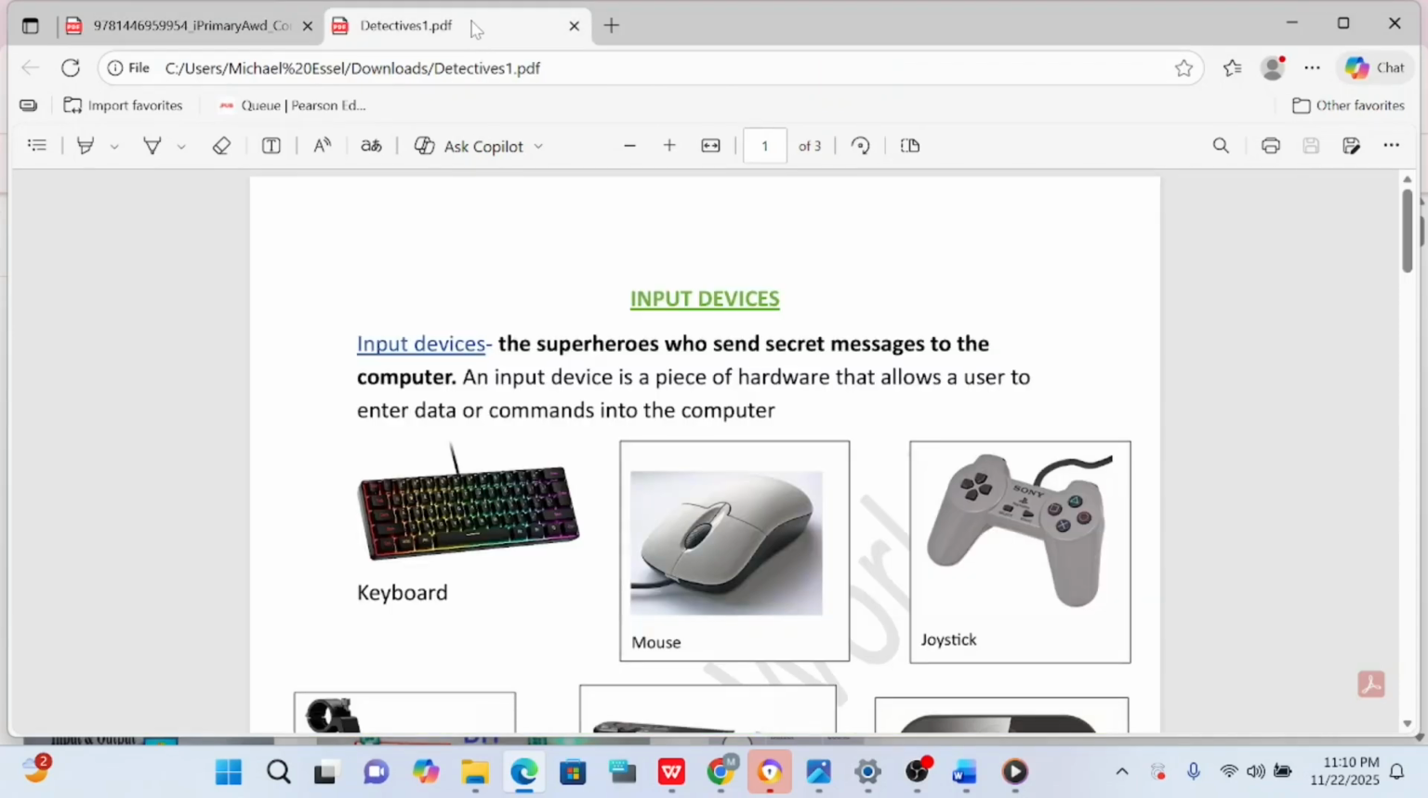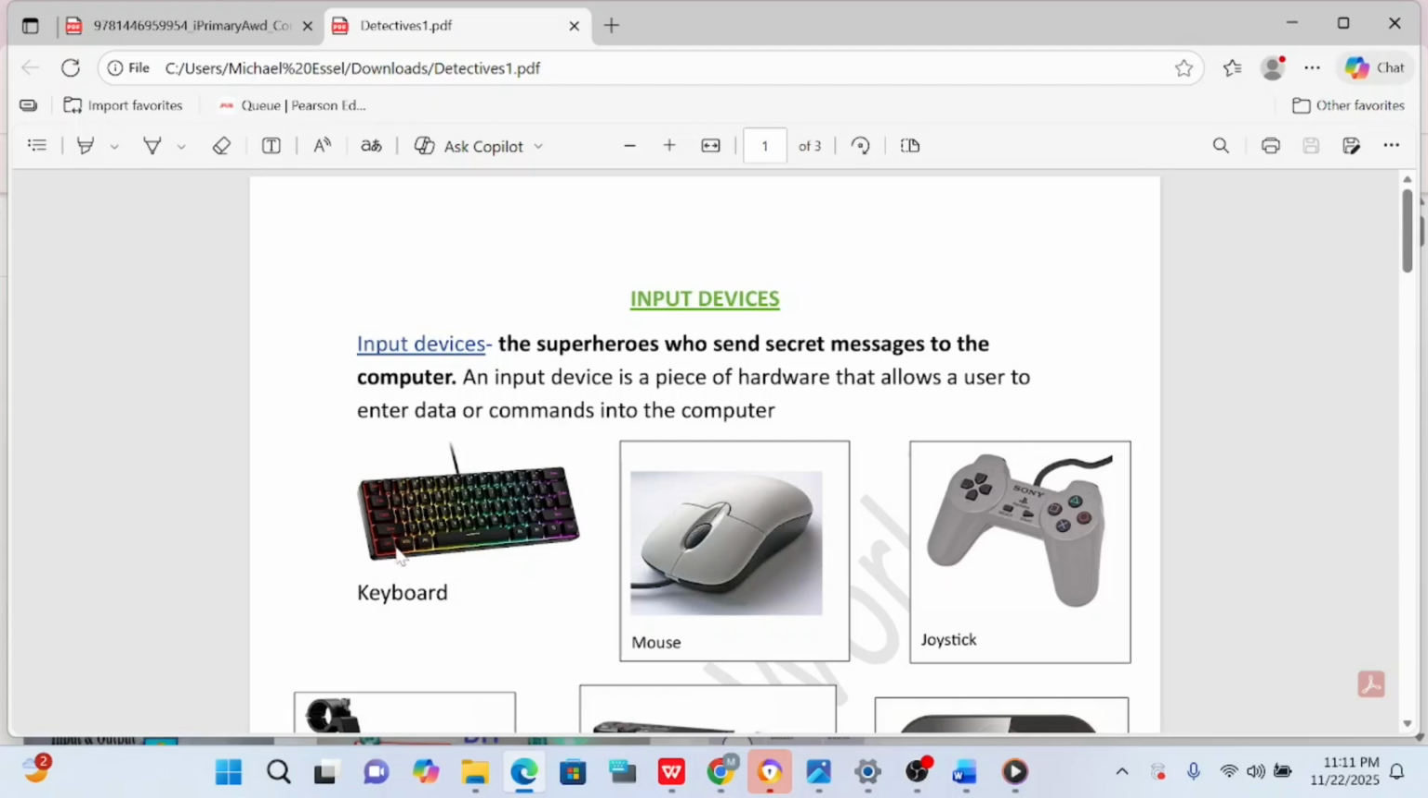First, we enter the land of input devices, the superheroes who send secret messages to the computer. Right? They allow people to enter data or commands into the computer. So let's look at the superheroes who have been sending secret messages to the computer.